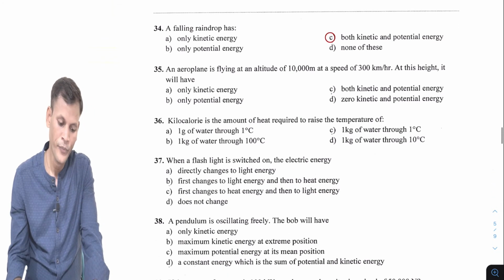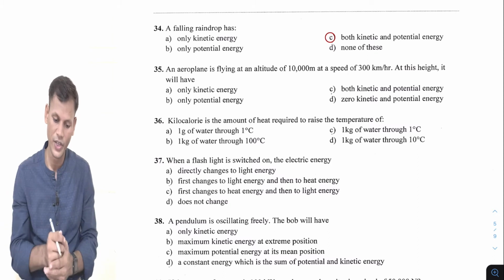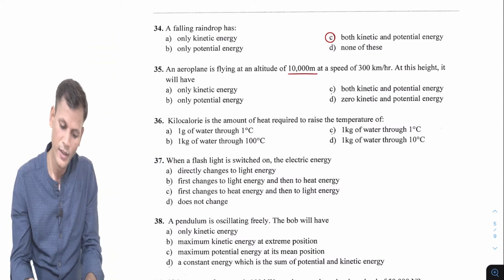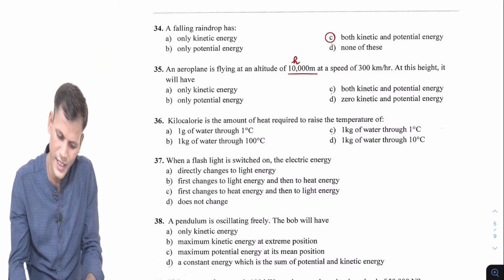Next is question number 35. An aeroplane is flying at an altitude, altitude means height, of 10,000 meter, at a speed of v.